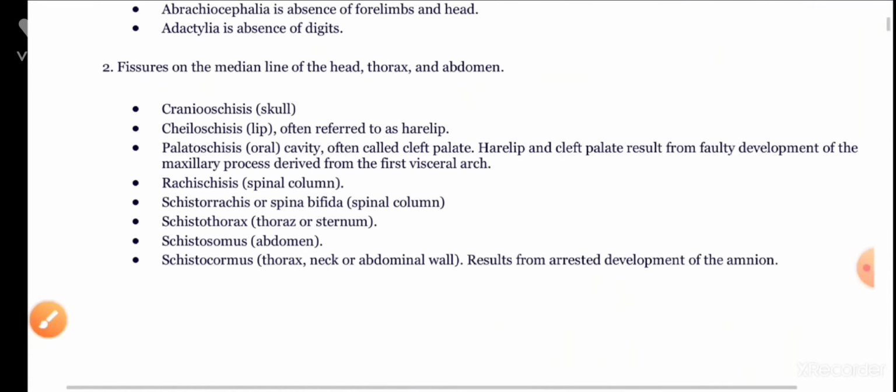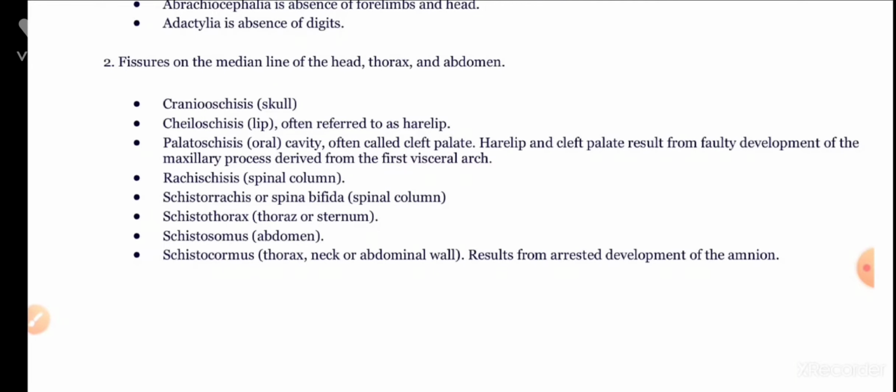Now, let us come to the fissures found in the median line of the head, thorax, and abdomen, which include cranioschisis, the fissure in the skull, and cheiloschisis, also called hare lip, which is the fissure in the lip. Palatoschisis is the fissure in the oral cavity, often called cleft palate, and rachischisis is the fissure in the spinal column.